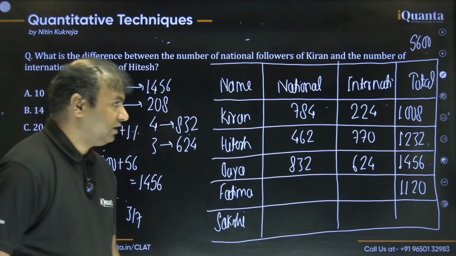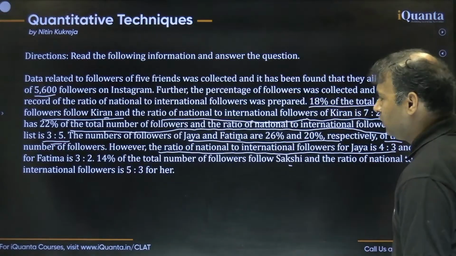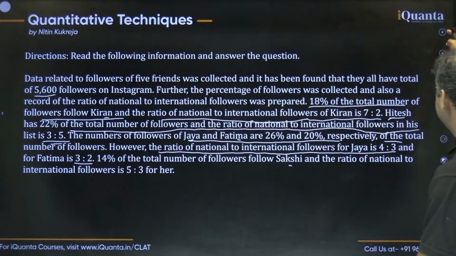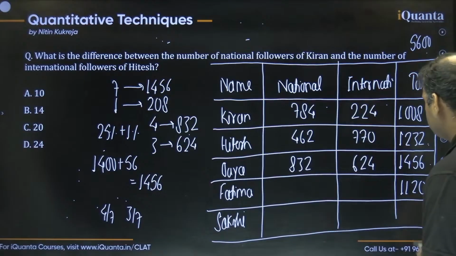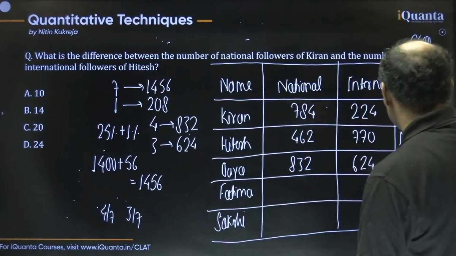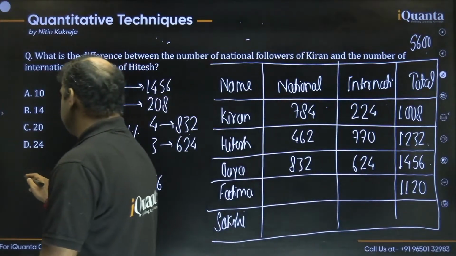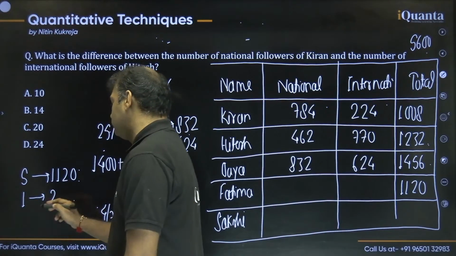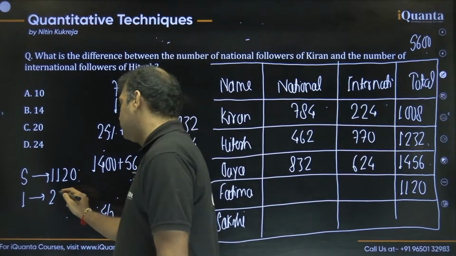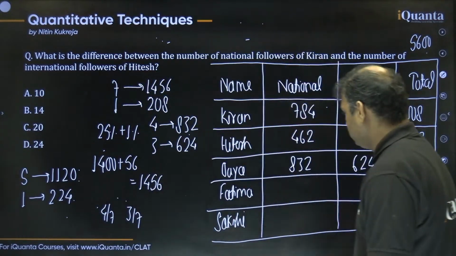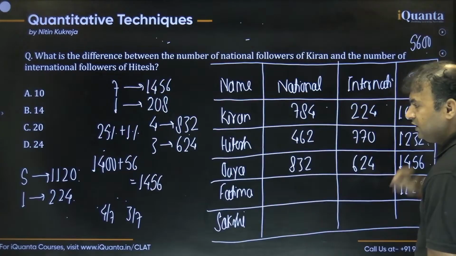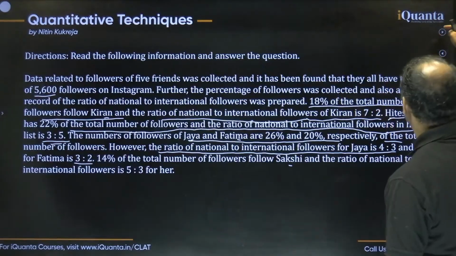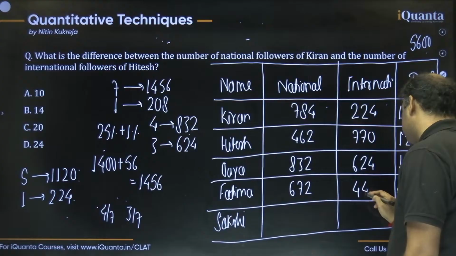Okay, then the next person is Fatima. For Fatima also we are given the ratio, 3:2. I think this will be easy, right? We just have to divide this in the ratio of 3:2. So the sum is 5. 5 is equivalent to 1120, okay? If 5 is equivalent to 1120, what should 1 be? Dividing this by 5, it is 224. So 1 is equivalent to 224, and 3 is equivalent to 224 into 3, which is 672, all right? And then 224 into 2 is 448. This is how we can do that.